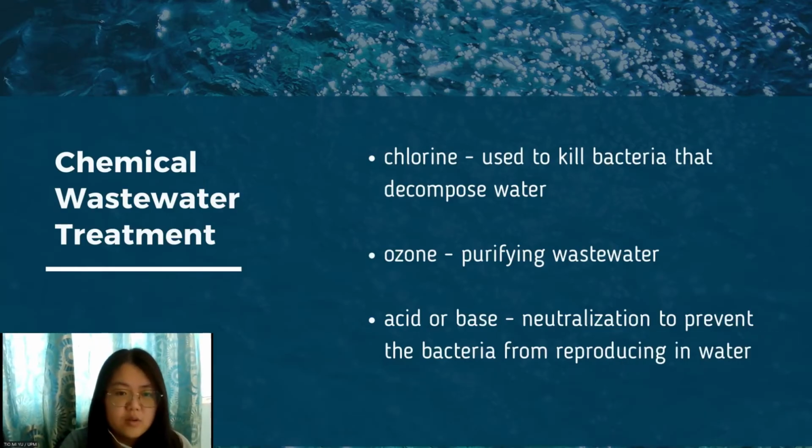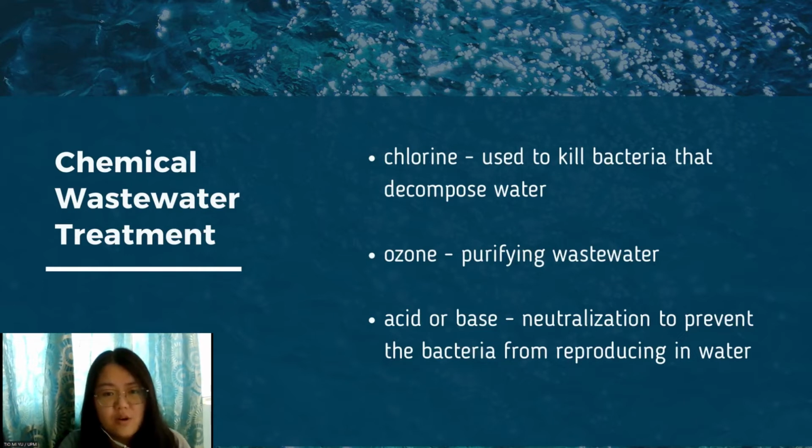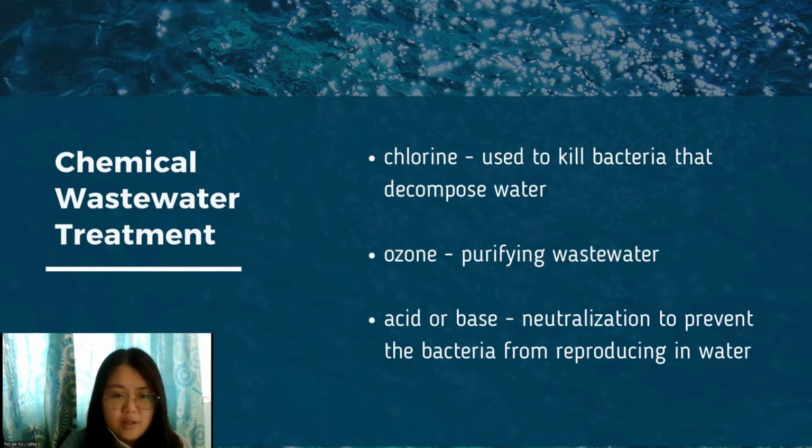Second, chemical wastewater management. As the name suggests, this treatment involves the use of chemicals in the water. Chlorine, an oxidizing chemical, is widely used to kill bacteria that decompose water by adding contaminants to it. Ozone is another oxidizing agent used for purifying wastewater. Neutralization is a technique in which an acid or base is added to the water to bring it to its natural pH of 7. Chemicals prevent the bacteria from reproducing in the water, thus making the water pure.